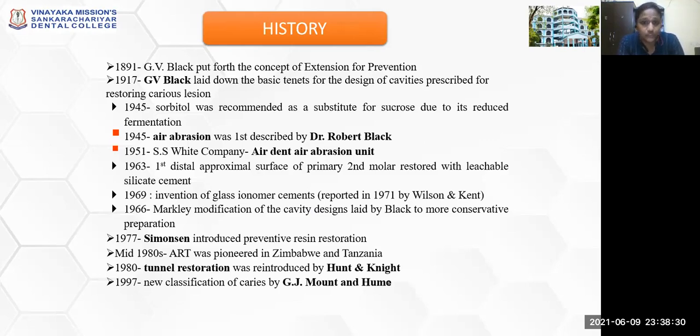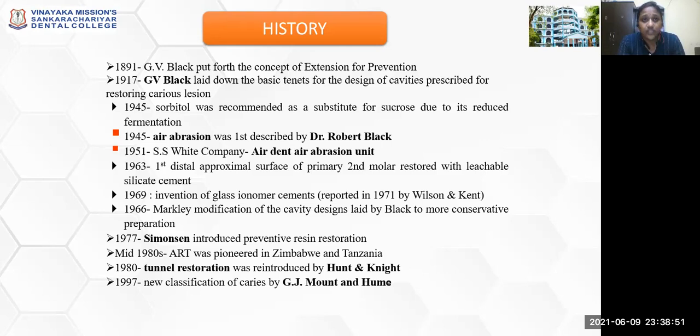So to look back into the history, in 1891, G.V. Black was the first to put forth the concept of extension for prevention in dental caries management. After which there came the designs of cavities that is what is being followed so far in management of dental caries treatment in our undergraduate syllabus, followed by amalgam cavity restorations.